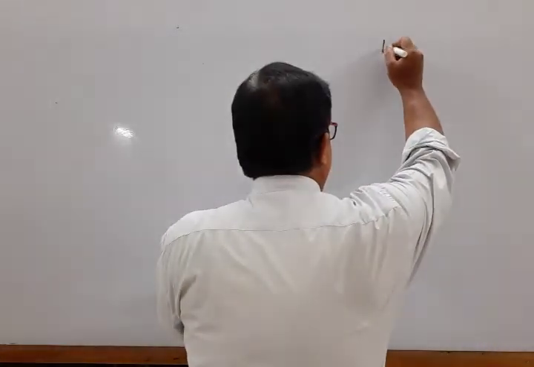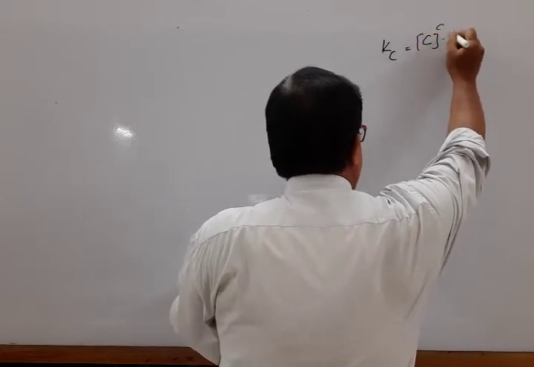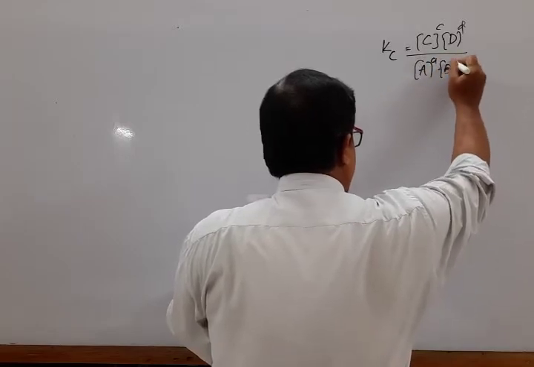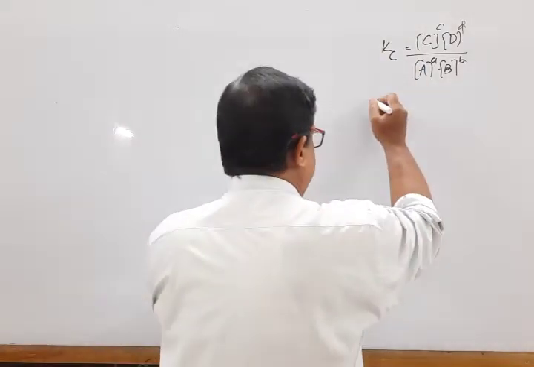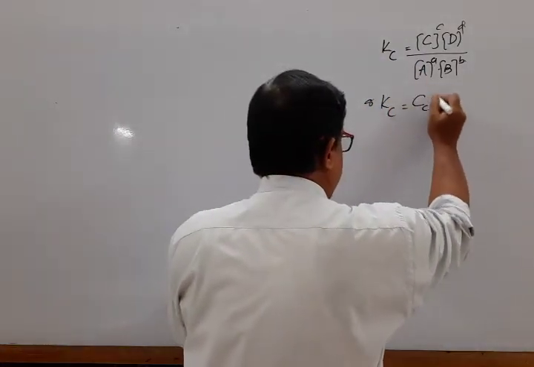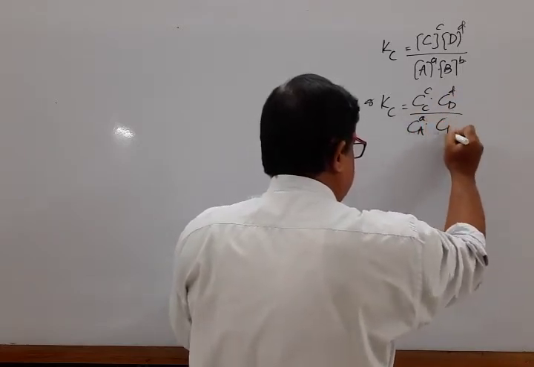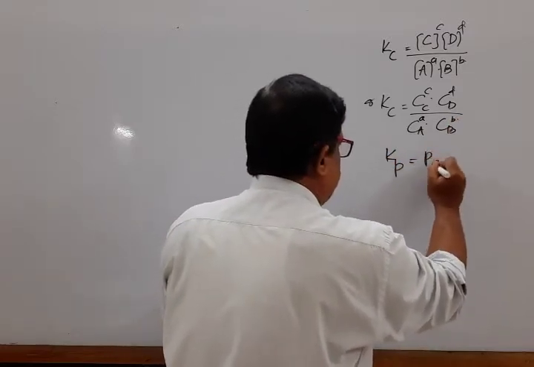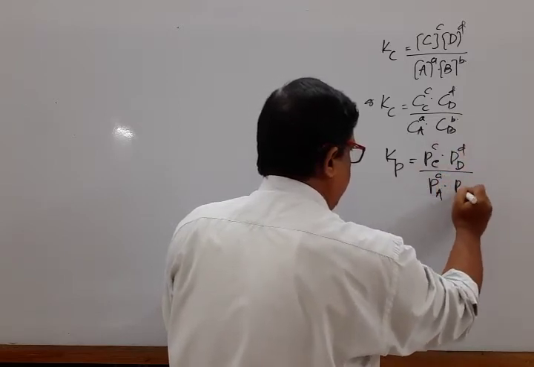Mark the reaction, again I rewrite this one. For the hypothetical reaction, I write Kc is equal to [C] to the power c, [D] to the power d divided by [A] to the power a into [B] to the power b. Mark that. It is one equilibrium constant. This one also rewrite as Kc is equal to Cc to the power c, Cd to the power d divided by Ca to the power a, Cb to the power b. Mark that. And Kp is equal to Pc^c Pd^d divided by Pa^a and Pb^b.